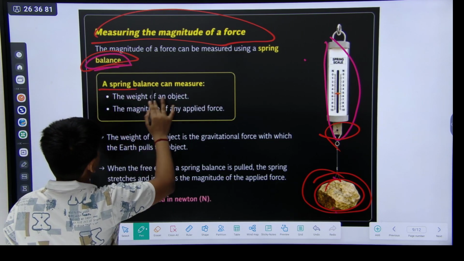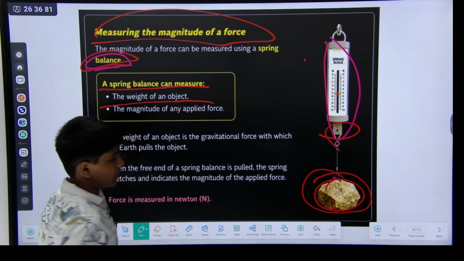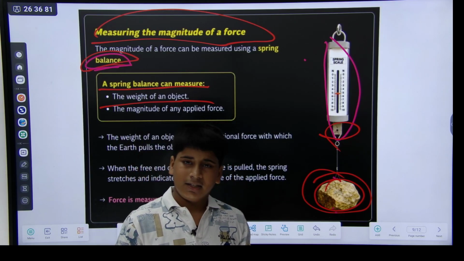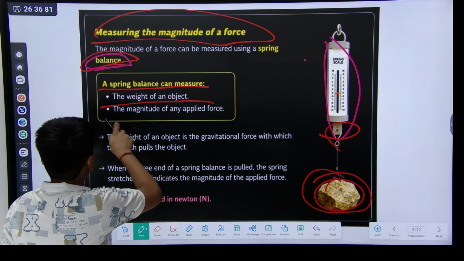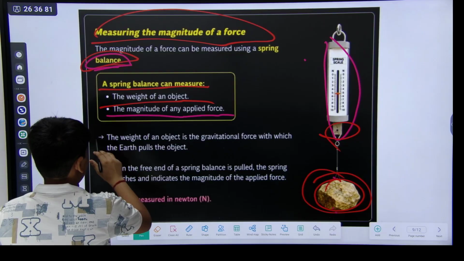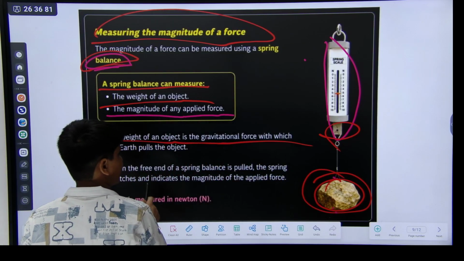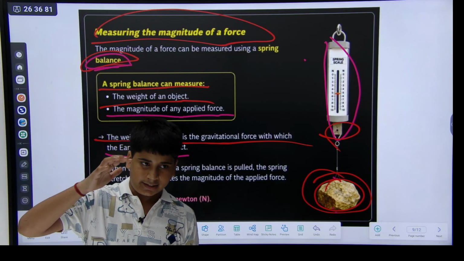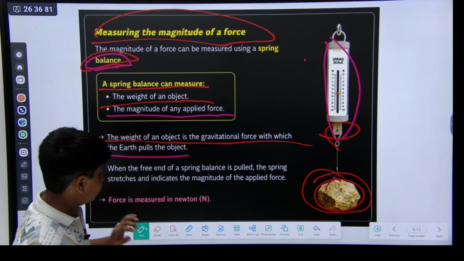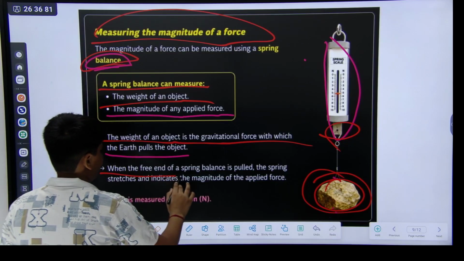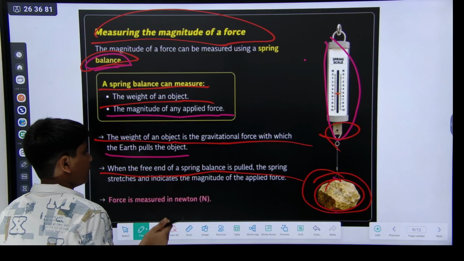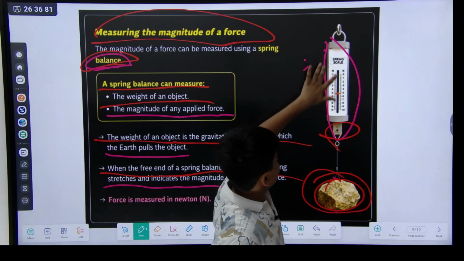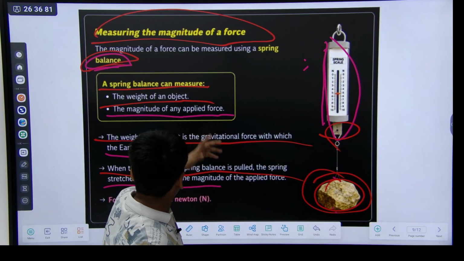A spring balance can measure the weight of an object. Weight is not your mass, it is the gravitational force. The weight of an object is the gravitational force with which the earth pulls the object, toward its center. When the free end of the spring balance is pulled, the spring stretches, like in this measuring spring balance.